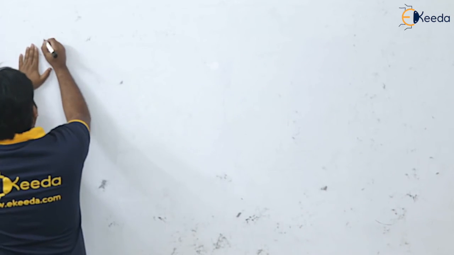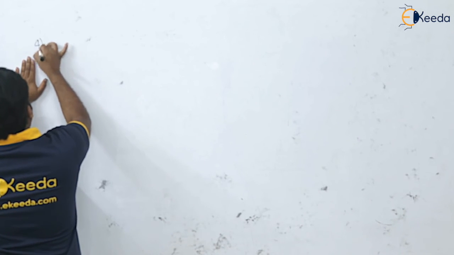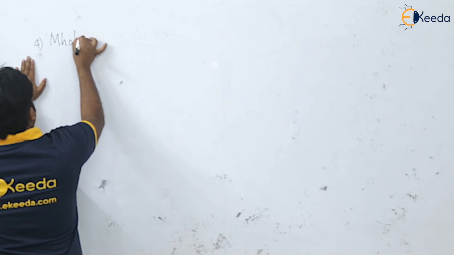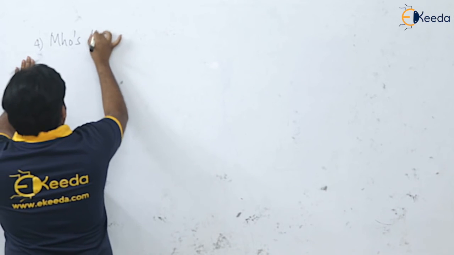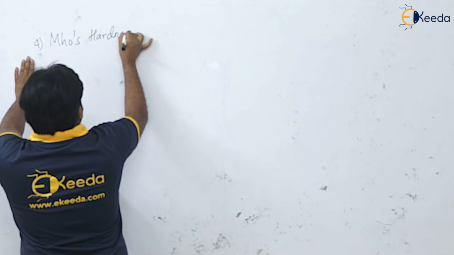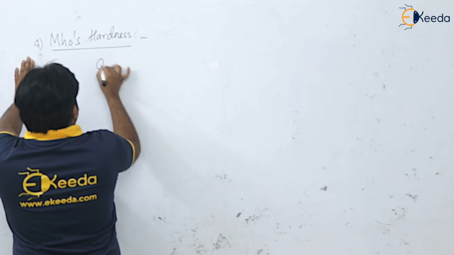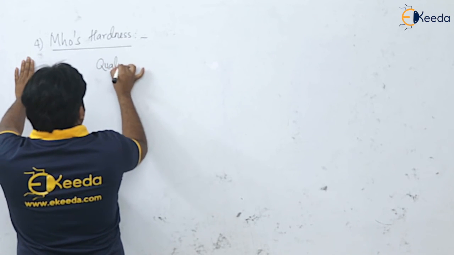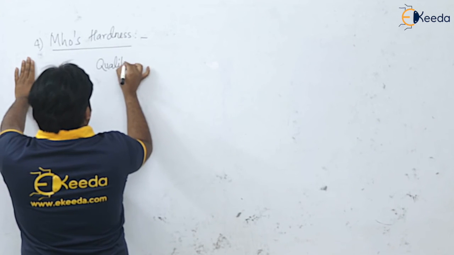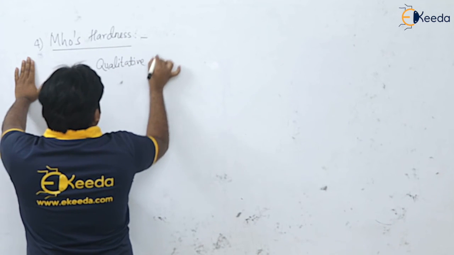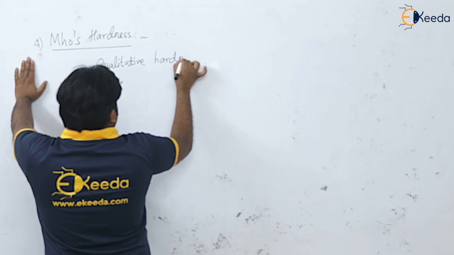Next method we are having is the Mohs test or Mohs hardness. So this is primarily a qualitative hardness value.